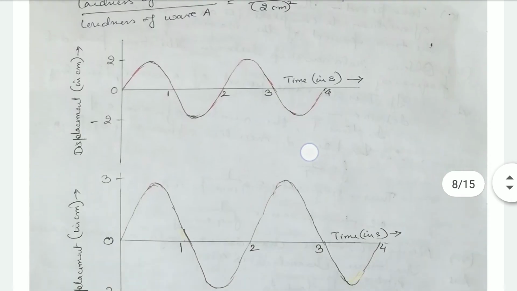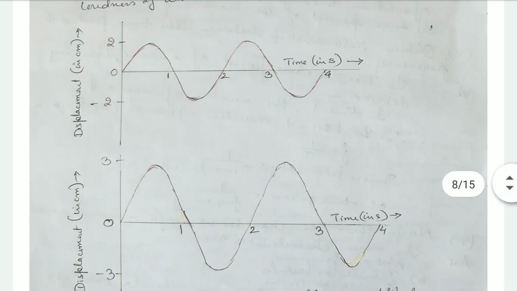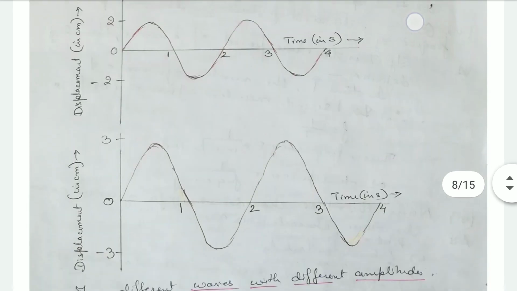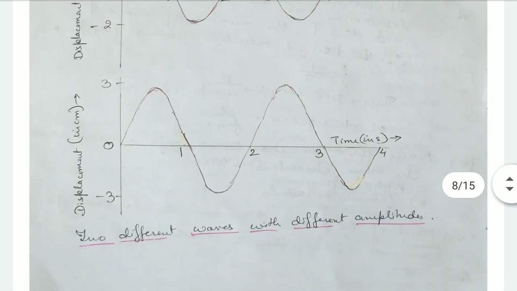See, from the displacement time graph, you can see the amplitude in the first case, that is wave A. Amplitude is 2 centimeters, so it is going up to 2 and coming down to -2. Like this, it is 4, and in 4 seconds.